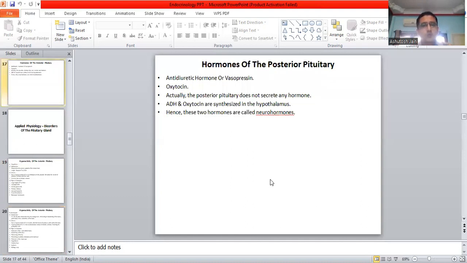Hormones of the posterior pituitary: antidiuretic hormone or vasopressin, and oxytocin. Okay, these are the major hormones, two major hormones, I can say. Actually, the posterior pituitary does not secrete any hormone. ADH and oxytocin are synthesized in the hypothalamus. Hypothalamus, as we all know, and I have told you earlier also, is the master endocrine gland. And these two hormones are also called neurohormones.